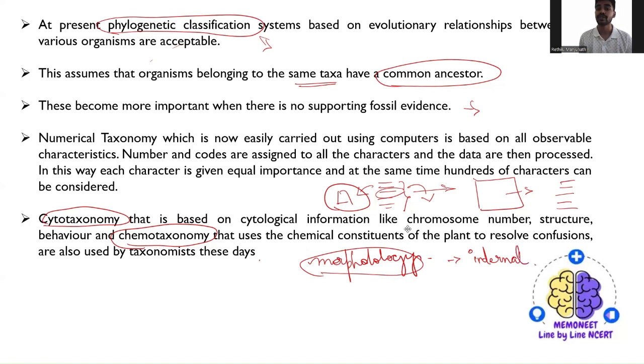Internal features could be their chromosome number, chromosome variation, their structure as well as the behavior. When it comes to even more depth, they are even considering the chemical constituents between two different plants to resolve the confusions and know exactly where this plant belongs.